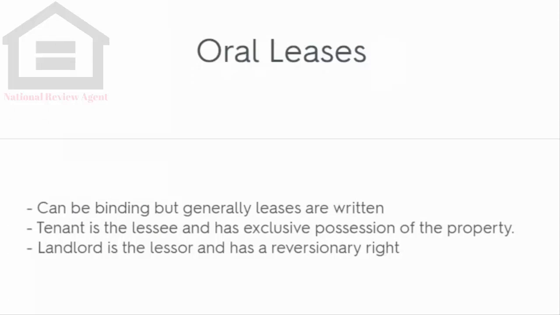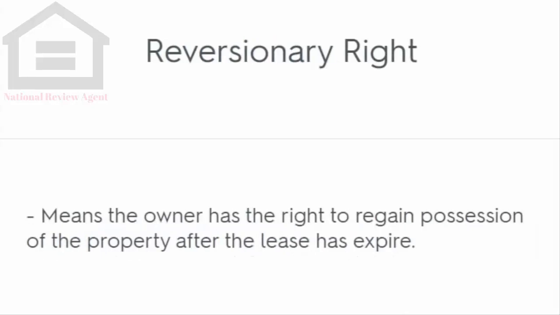Oral leases can be binding, but generally leases are written. Tenant is the lessee and has exclusive possession of the property. Landlord is the lessor and has a reversionary right. Reversionary right means the owner has the right to regain possession of the property after the lease has expired.